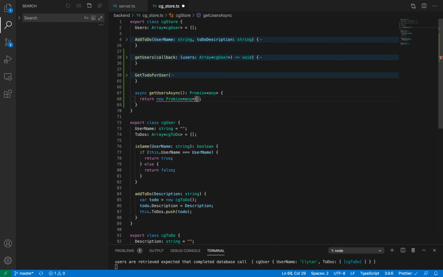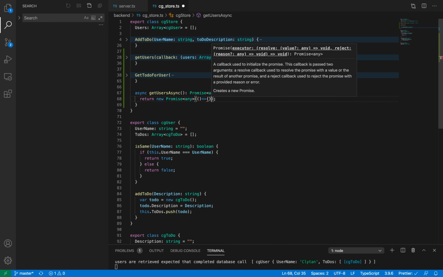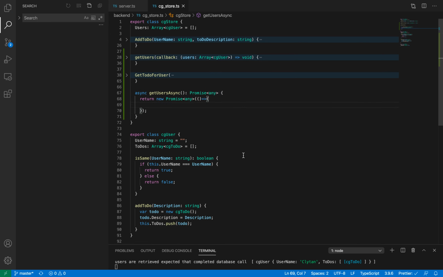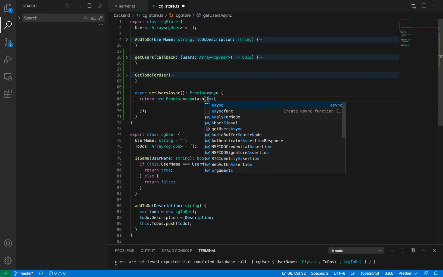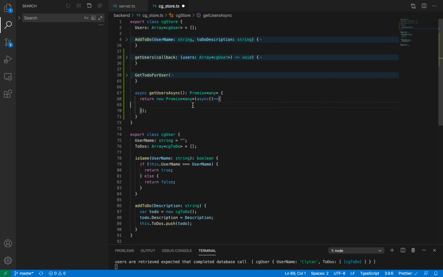This syntax is always going to be the same. Every time you write a function, it is going to be like this: async function name, promise. This time I am writing any, but it could be something else as well. So it is an async function which returns a promise, and returns a new promise for that function, and whatever logic you need to write, you have to write it over here. One more thing, here also write it as async.